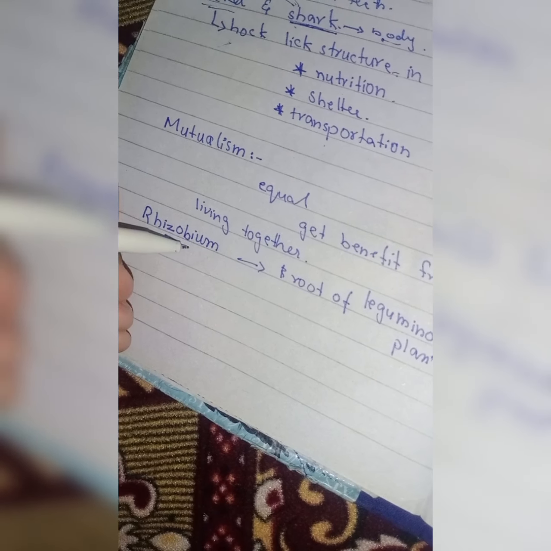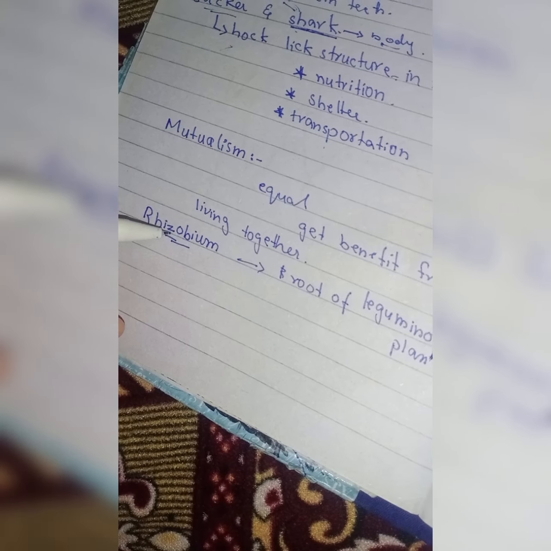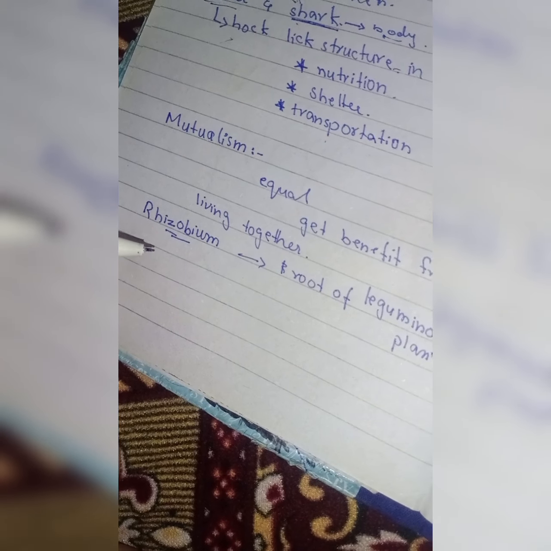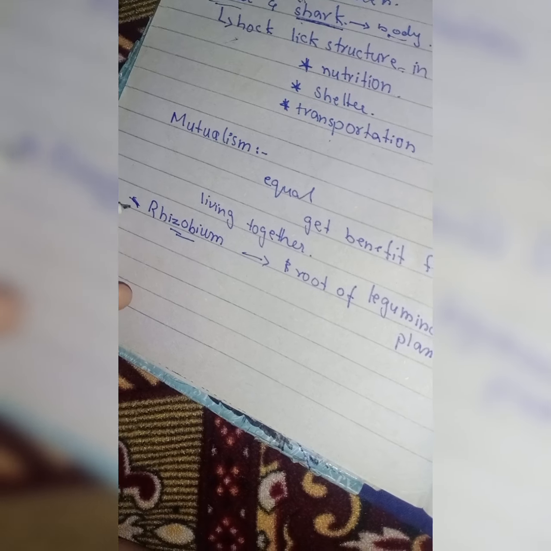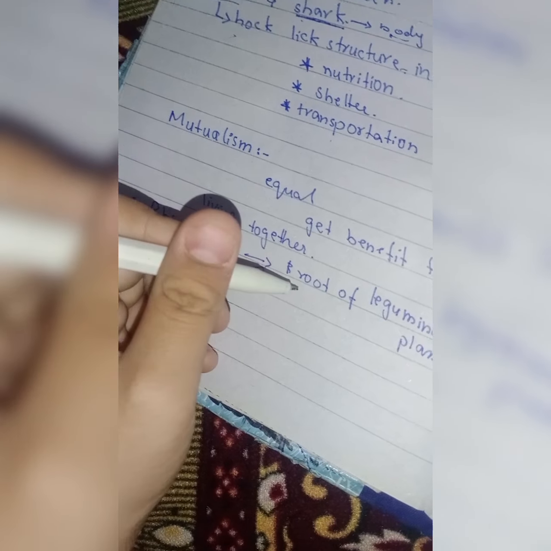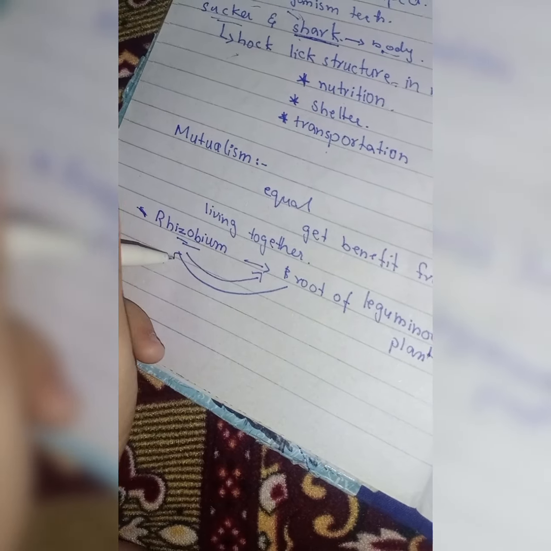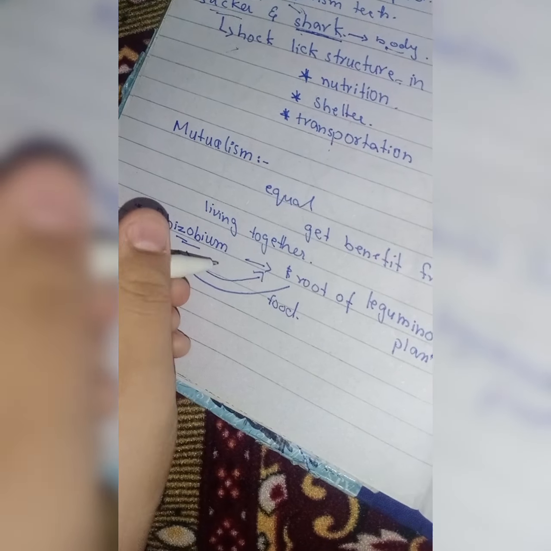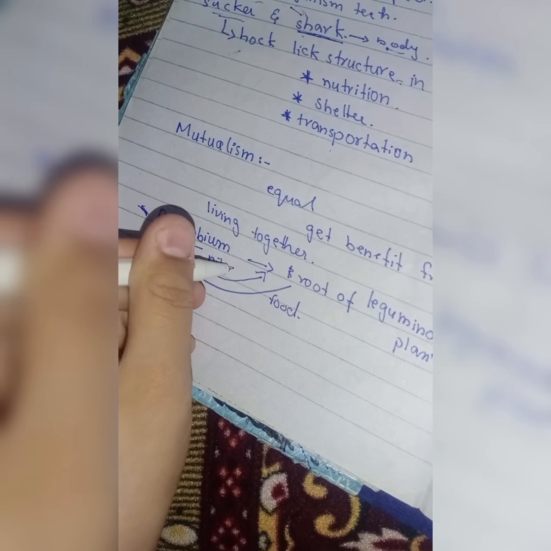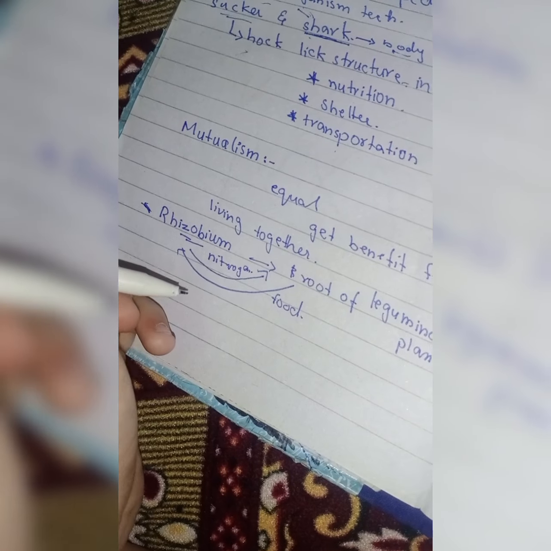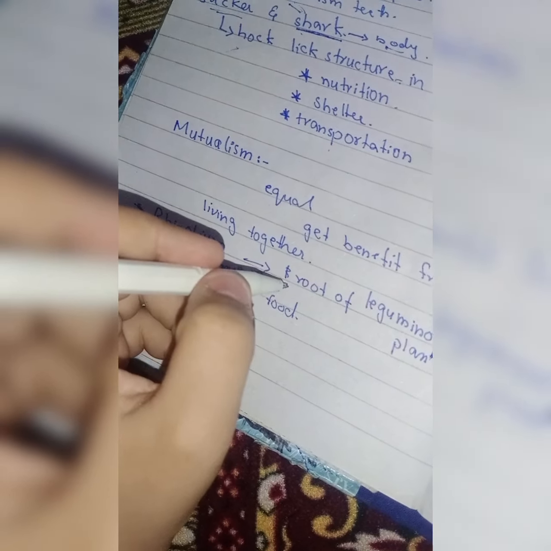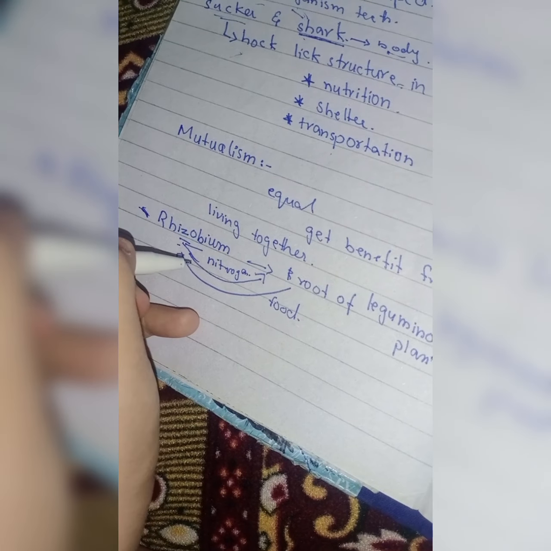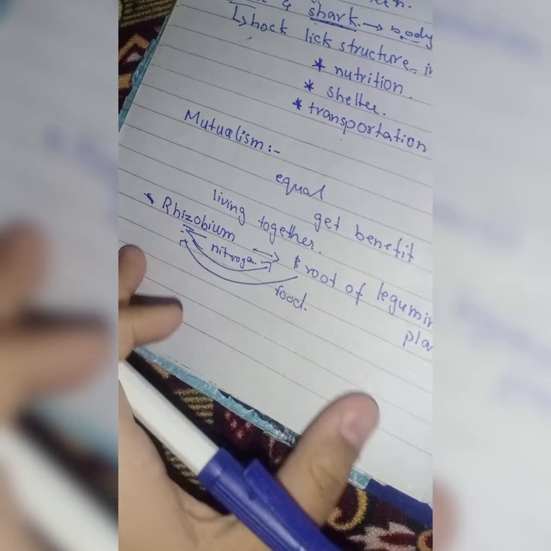So this rhizobium bacteria gets food from these plants, and they return the nitrogen gas. Like this rhizobium has a lot of gases, so this will return the gas back. This rhizobium is getting food from there and returning the nitrogen gas. Got it? So what they are doing, they are taking benefit from each other. Like one thing this is giving, while the other thing this is taking from it. So this was the nature.